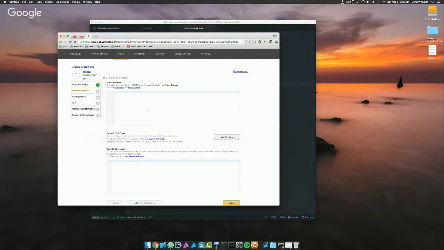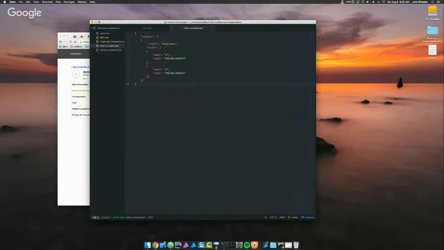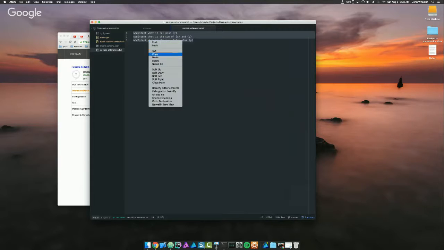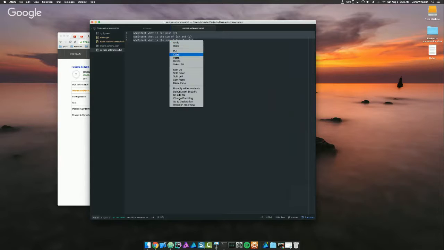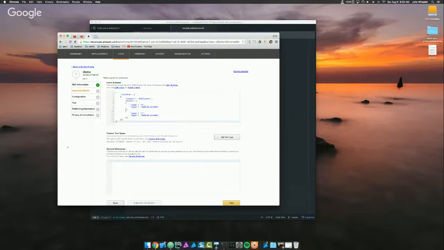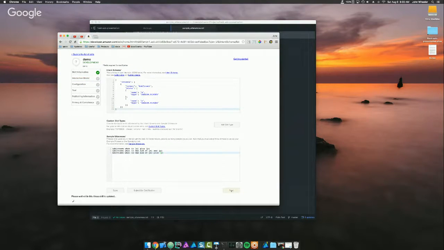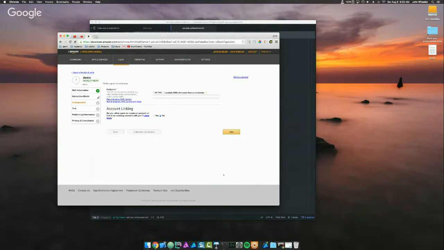So I'll paste that in. And then the second piece of the configuration is this sample utterances. And this is how Alexa knows which of your intents to invoke based on the speech that you say. So you have to kind of configure different permutations and anticipate what your users are going to say. But Amazon also provides built-in intents for the most common of those to make it easier on the developer. So I'll paste that in. And now when I hit next, it's going to bring me to this endpoint configuration page.